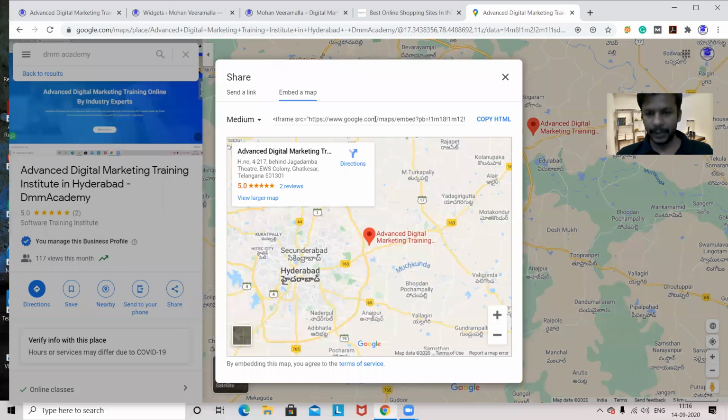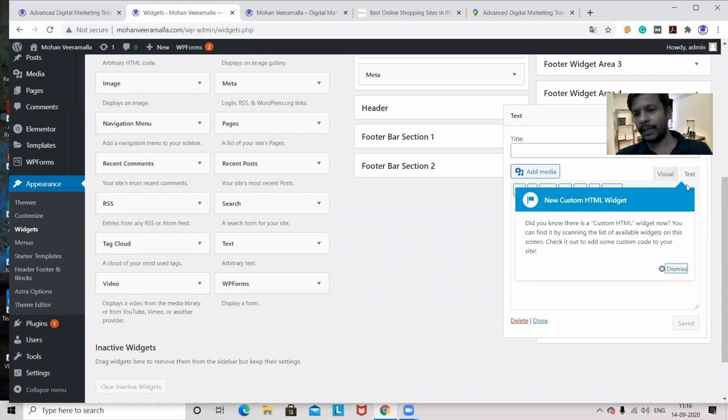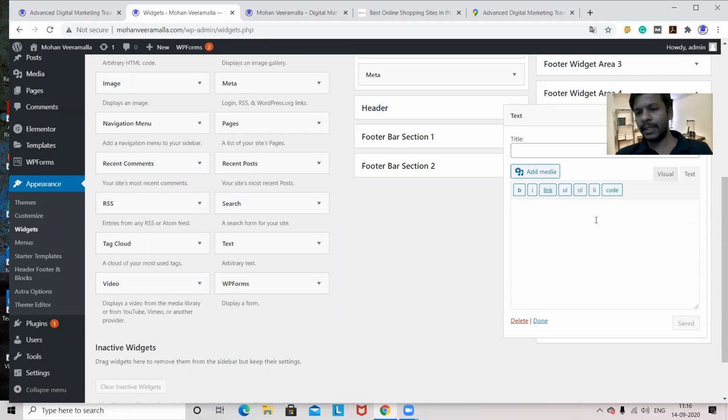So I have to copy this, and wherever I want to show it in my website, there I can paste this iframe code. So here I'm in the text file of the footer 4 widget, and don't copy and paste in the visual. First go with the text format. When you click on text, you can see the section is getting changed. Now it is HTML language.